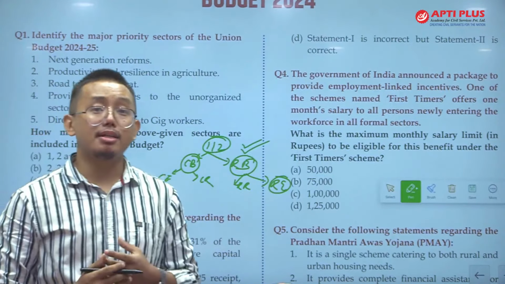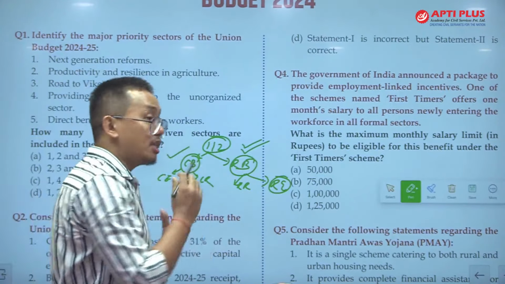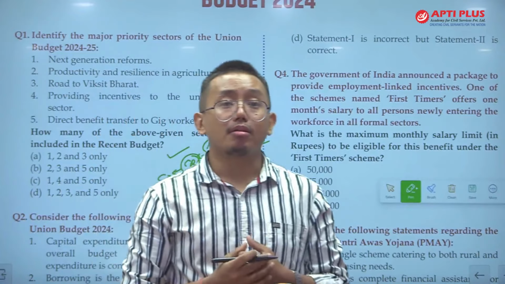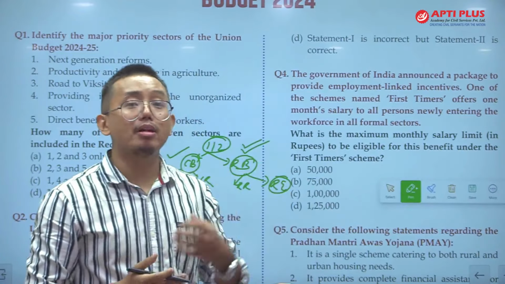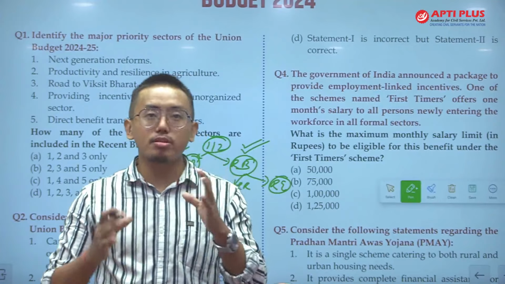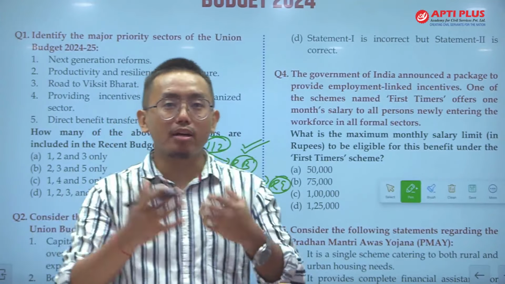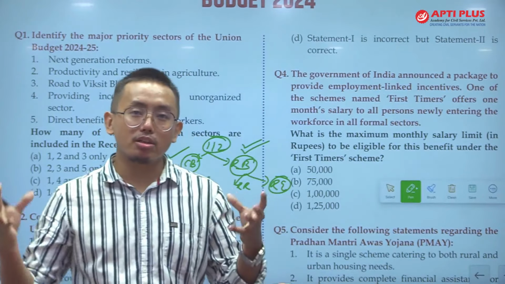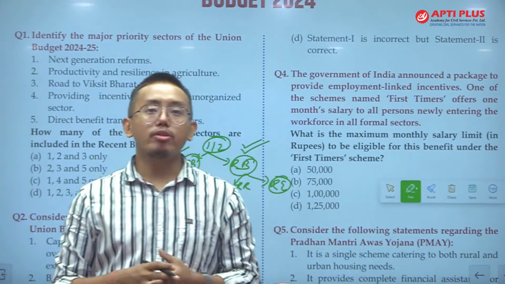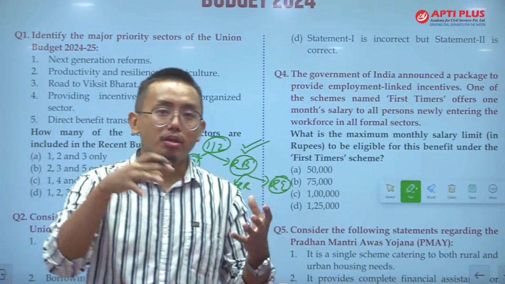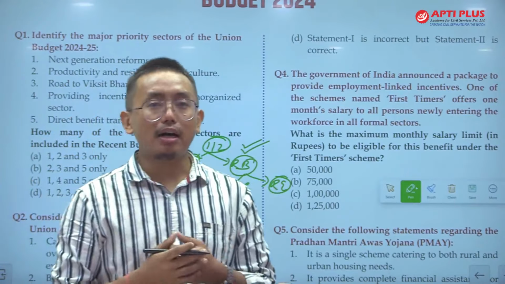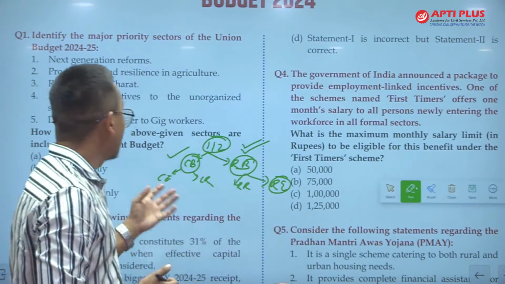The capital budget contains expenses which lead to capital formation in the country, for instance creation of new infrastructure, roads, railway lines and new railway bridges. These constitute the capital budget.